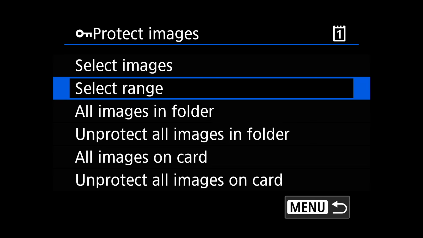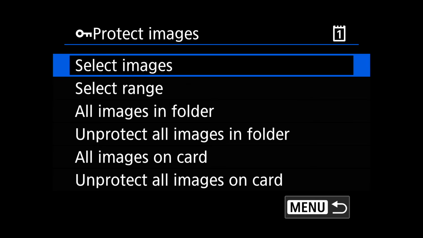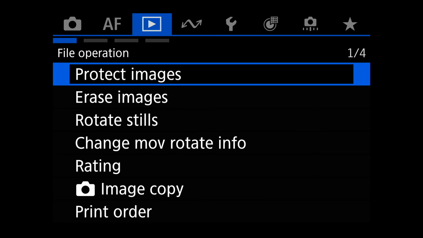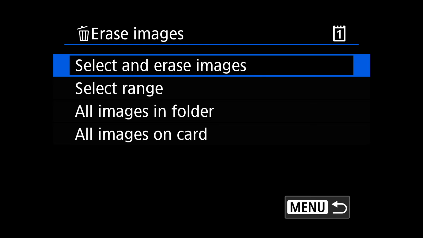Pretty simple. Watch this again if you want to. I'm not going to drain this menu system here. It's pretty self-explanatory. And if you're still confused, you can always download the PDF manual. You don't really need to. You should be able to follow this based on what's written on the screen. All right, next one, same thing with the erase.